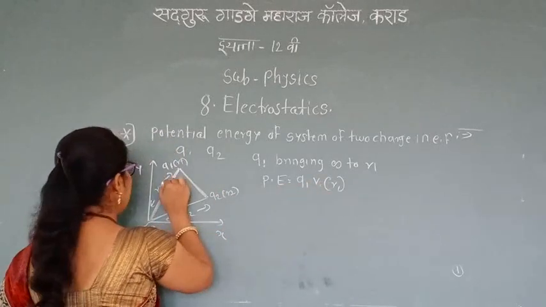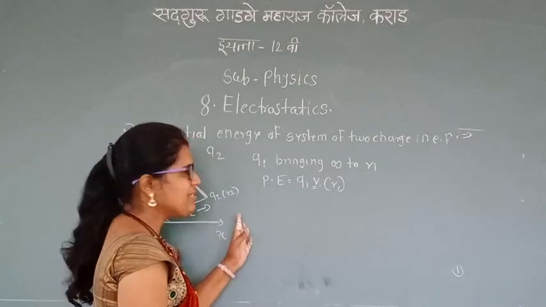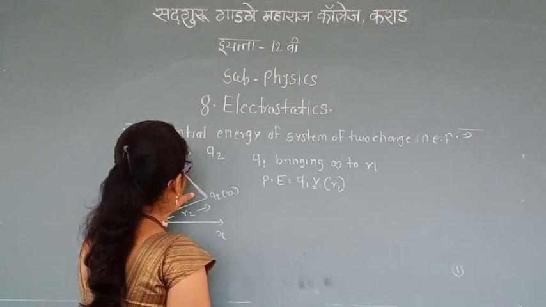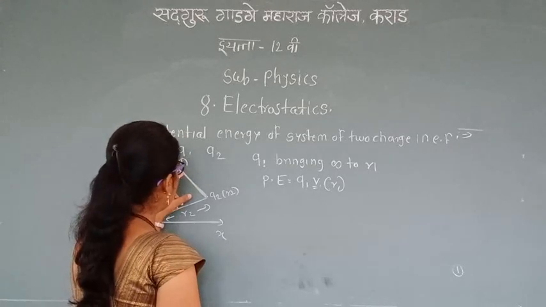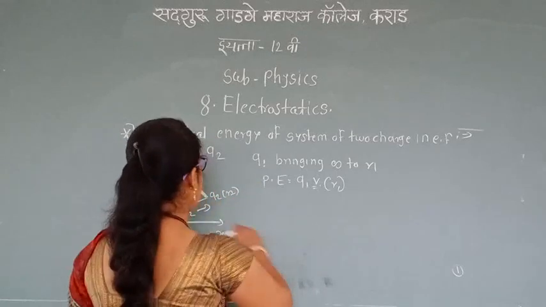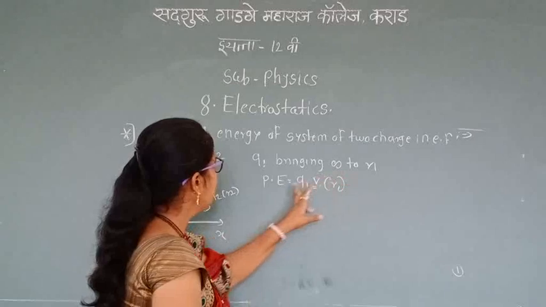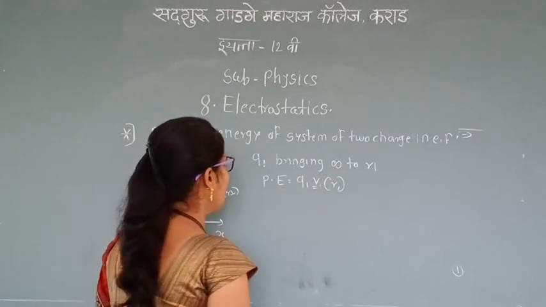Electric potential is denoted by the letter V only. Same as the last equation, here we calculate the electric potential energy for the charge Q1, being brought from infinite distance to R1. That is the potential energy Q1 V of R1.